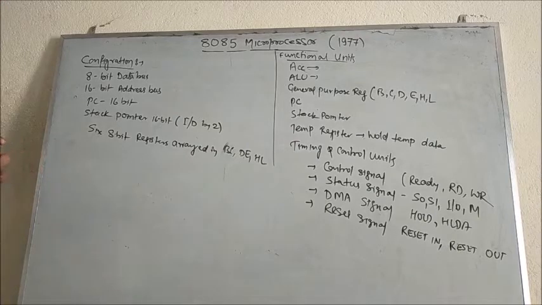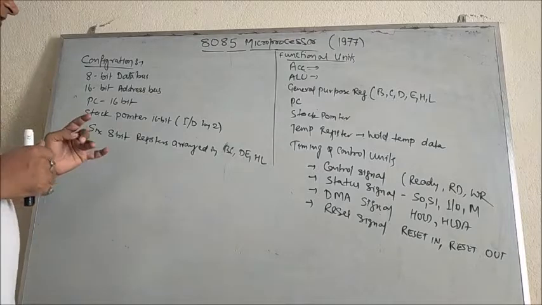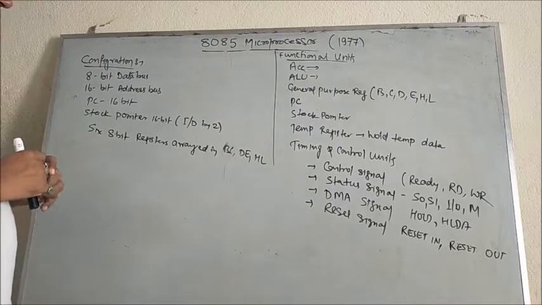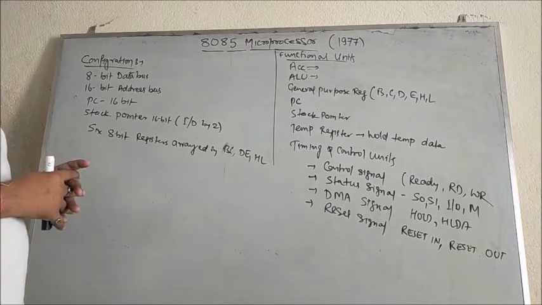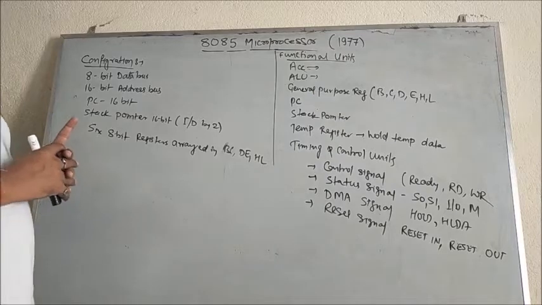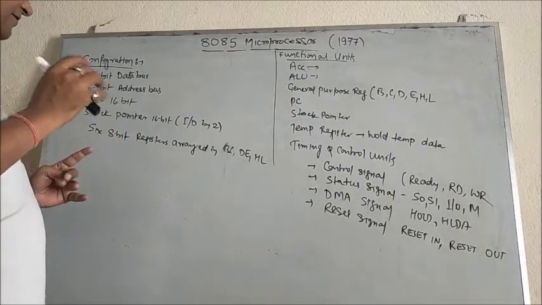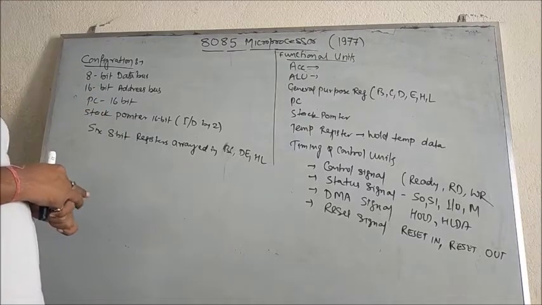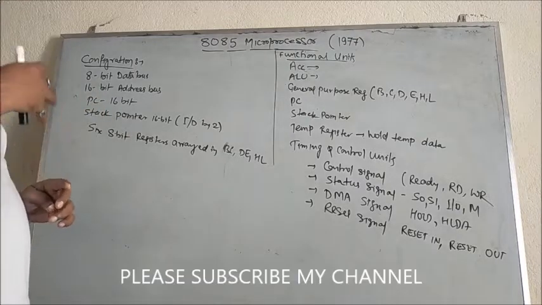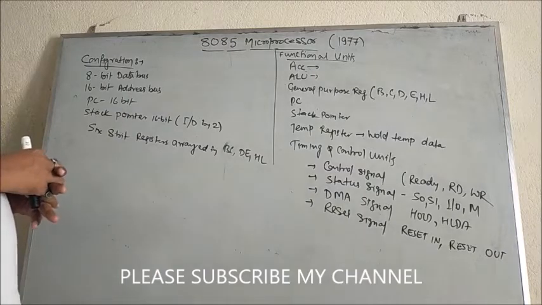Next one is known as your PC. PC is nothing but the program counter. In the earlier video I also gave a brief discussion on the program counter. The program counter is responsible for holding the address of the next instruction to be executed.